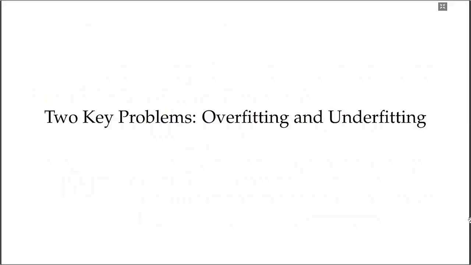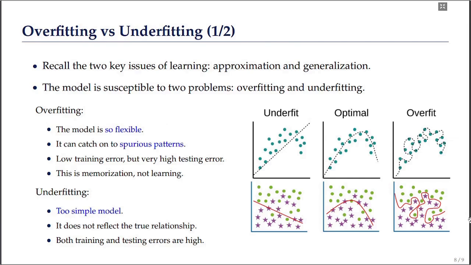Now let's come to the two key problems in machine learning, which are overfitting and underfitting. Let's recall the two key issues of learning, approximation and generalization. Approximation is finding a model that best approximates the target function, and generalization aims to find a model that performs better on unseen or new data. Still, the model could be susceptible to two problems, called overfitting and underfitting.